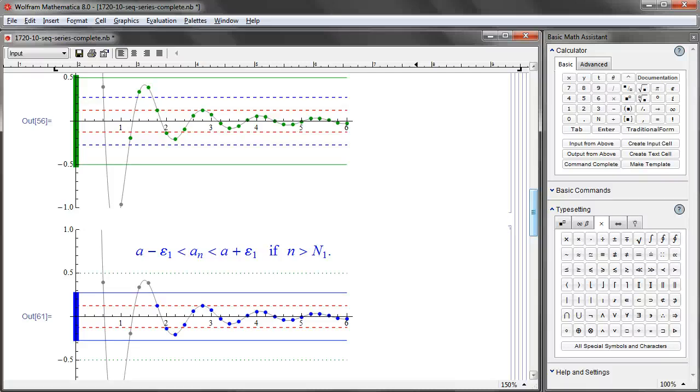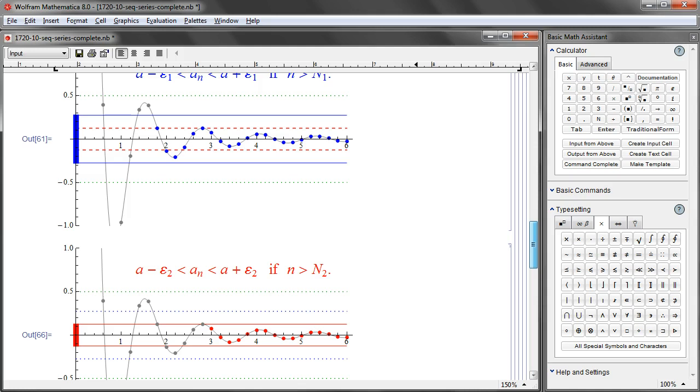When n is greater than a certain capital N_1, then a_n and a must be within the epsilon_1 bound, and those kind of points are highlighted in blue in this picture. As you can see, capital N_1 got a little bit bigger. Consequently, those blue highlighted dots are a little bit pushed to the right.